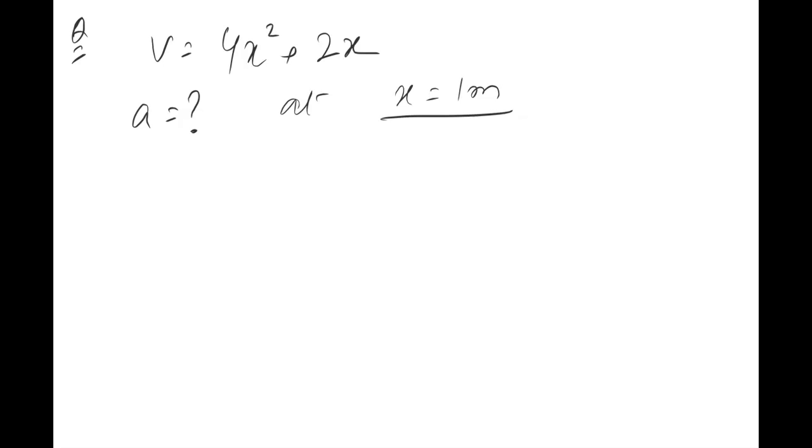How will you solve this? Tell me. Acceleration is v dv by dx. If you do it like this, it can become quite lengthy. So make it as 4x square plus 2. Just make it as 4x square plus 2. Now solve and tell me the answer. Hurry up.